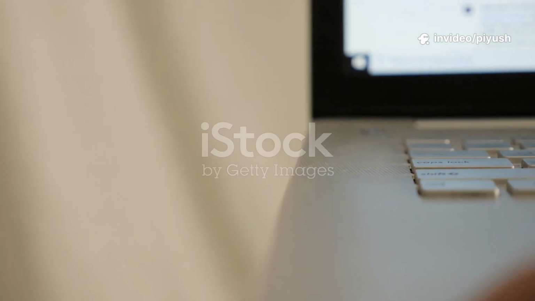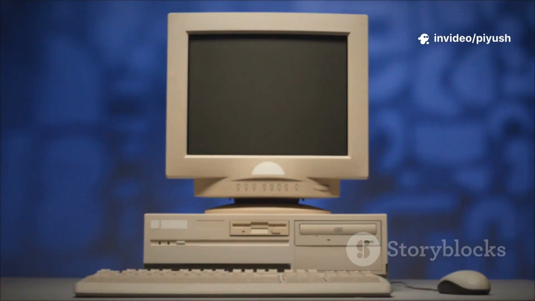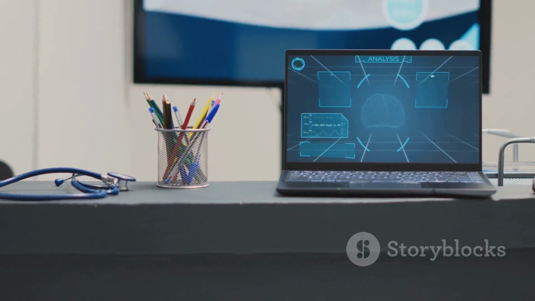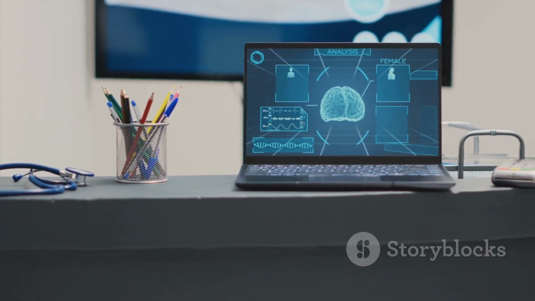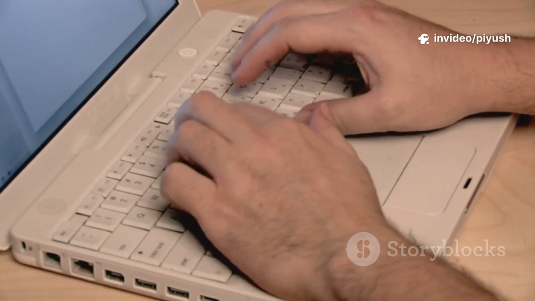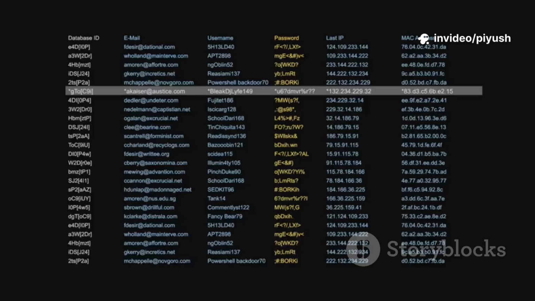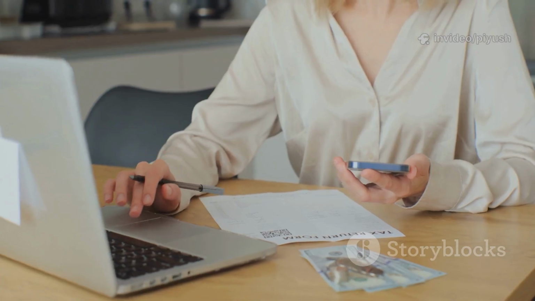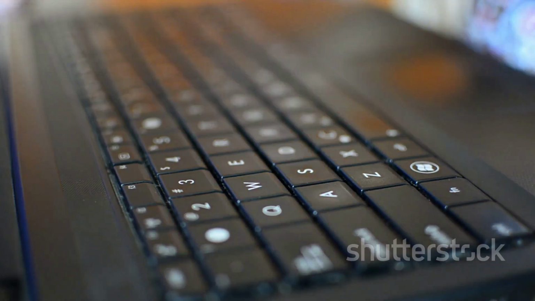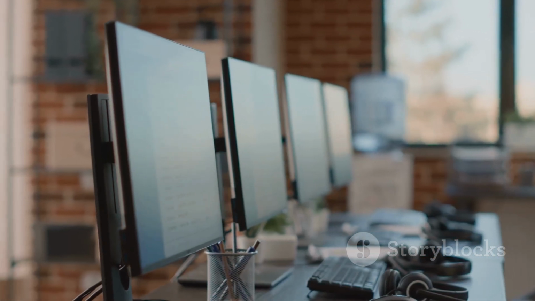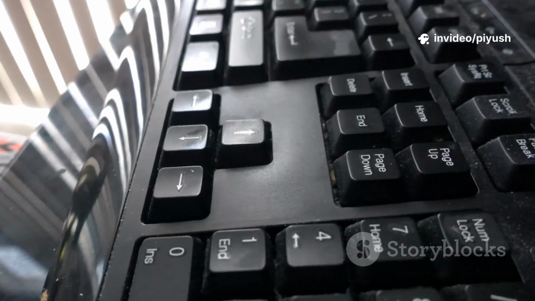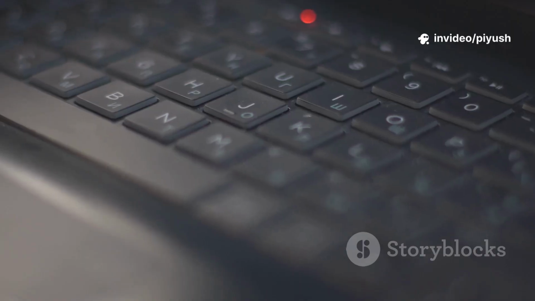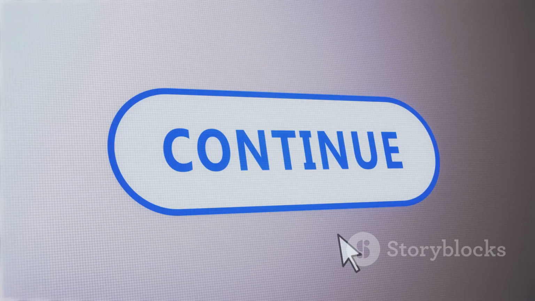After your computer successfully boots from the USB drive, the Windows Setup program will launch. You will be greeted by the first of several configuration screens, which are designed to gather some basic information before the main installation begins. The first screen is very straightforward. It asks you to select your language, time and currency format, and keyboard or input method. For most users, the default options will be correct based on their region. However, if you use a different keyboard layout such as UK English instead of US English, this is the place to make that change. Once you have confirmed these settings are correct, click the Next button to proceed.